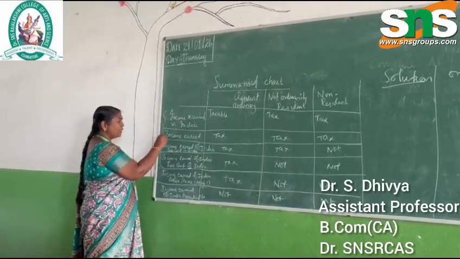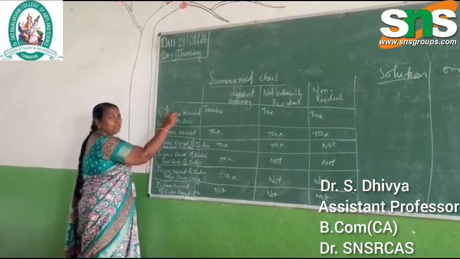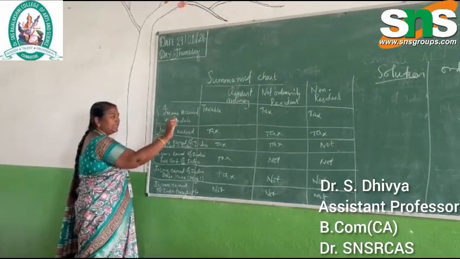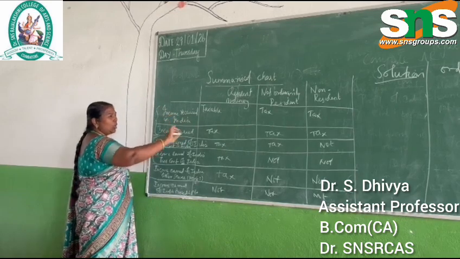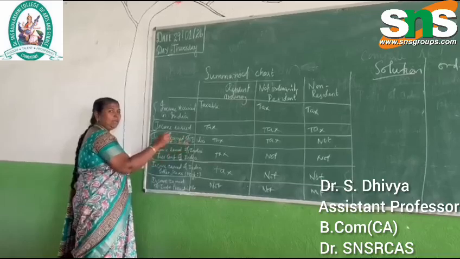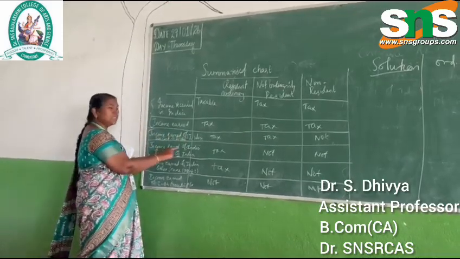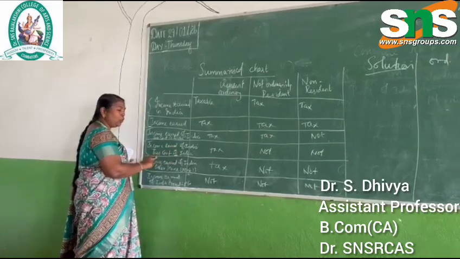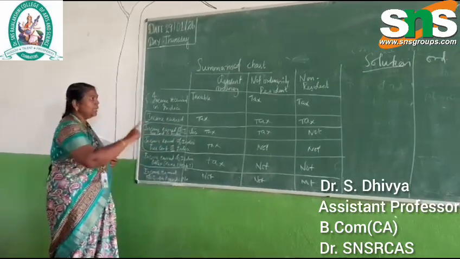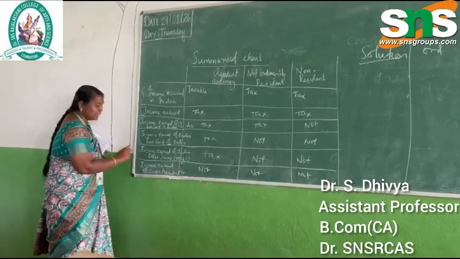So the first two points we will memorize. How will we memorize them? Income received and earned within India or outside India, all are taxable. Income earned outside India but controlled in India is taxable for two. When it is earned outside India and controlled outside India, it is taxable for one, that is ordinary. The remaining points we will memorize individually.